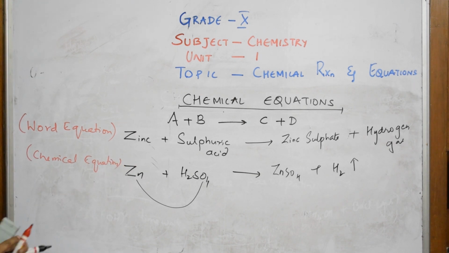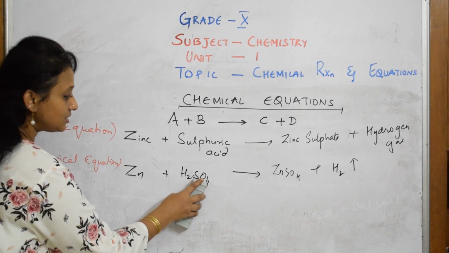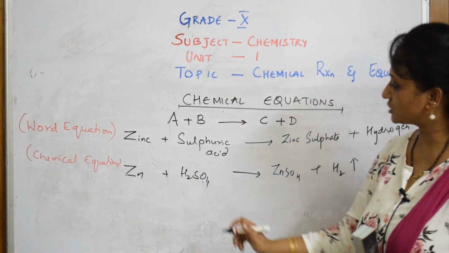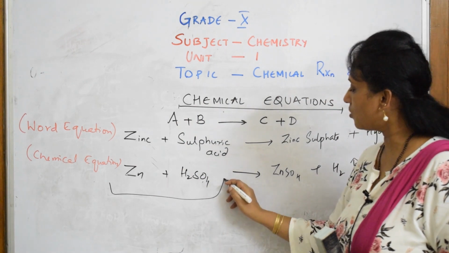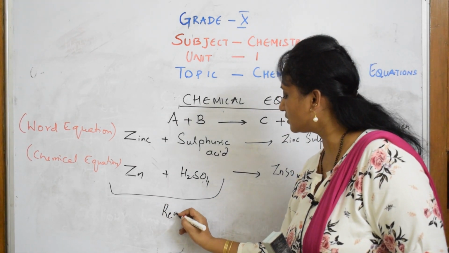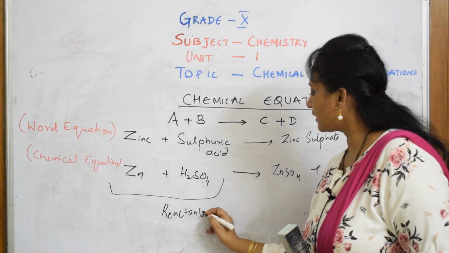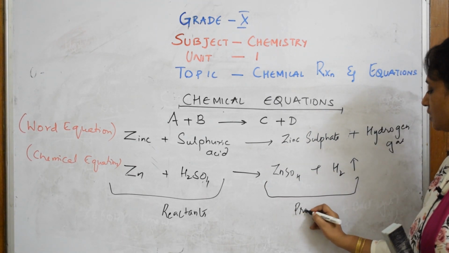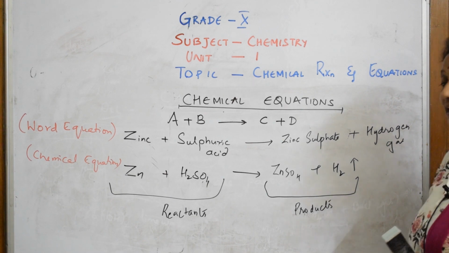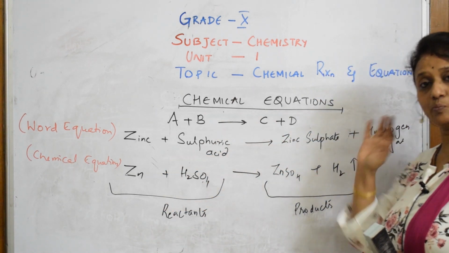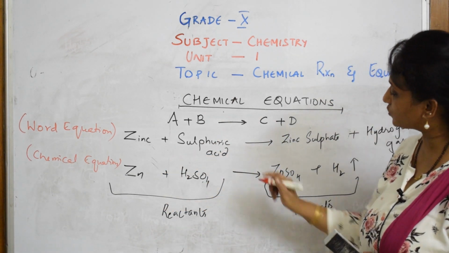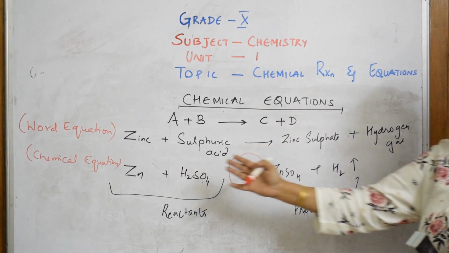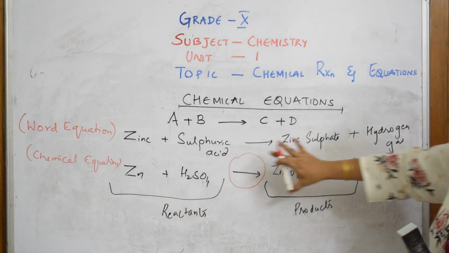Now, next important thing. In a chemical equation, on the left hand side of the chemical reaction, these are all called reactants. On the right hand side of the chemical reaction, these are all called products. So always reactants are getting converted to products. In between, there is one arrow, which means the reaction is carried towards this direction. From reactants, it's forming products.